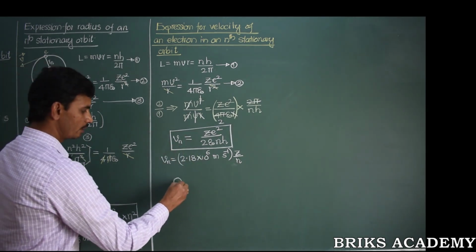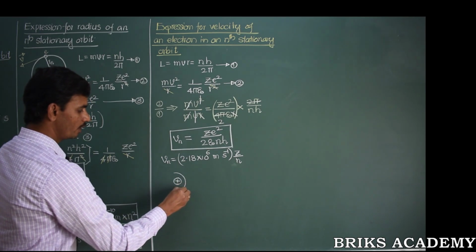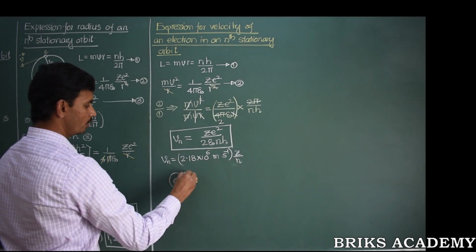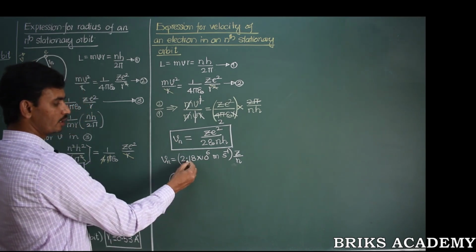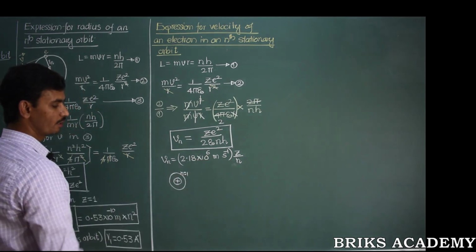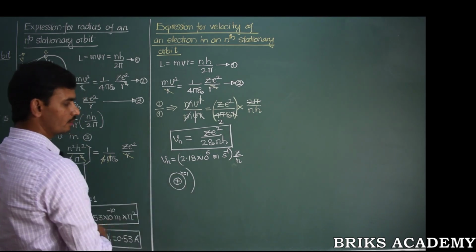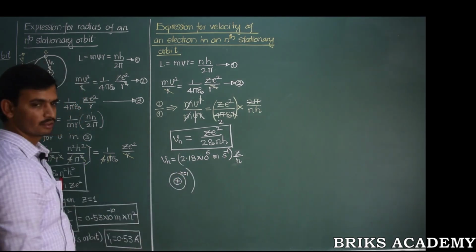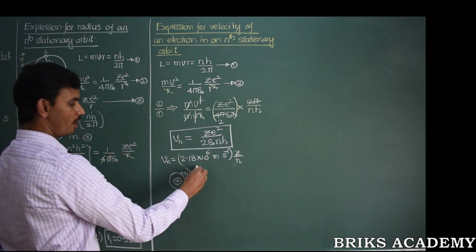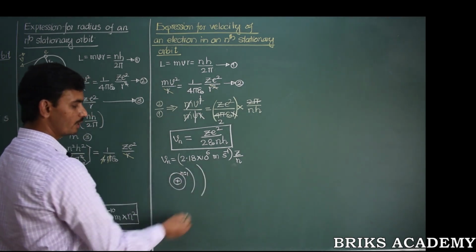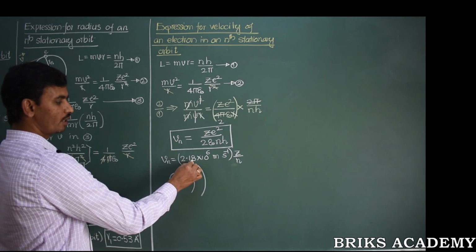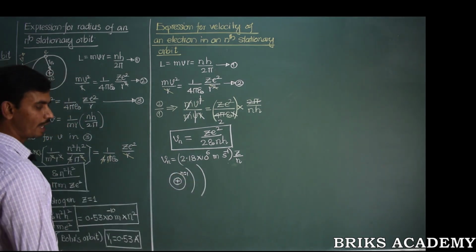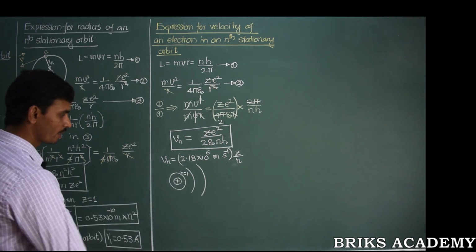In the sense, if this is a nucleus here, an electron very close to the nucleus with n value small, say n is equal to 1, has a particular velocity, 2.18 10 to the power of 6 meters per second. If it is the second orbit, then this velocity should be divided by 2. The velocity decreases 2 times. Velocity reduces by half. Similarly, if it goes to the third orbit, the fundamental velocity is divided by 3 and so on. The electron slows down as it goes away from the nucleus.